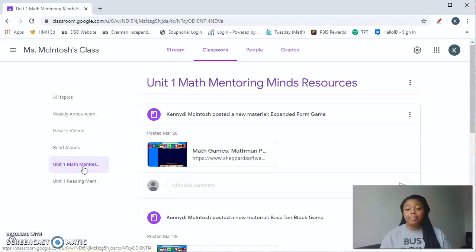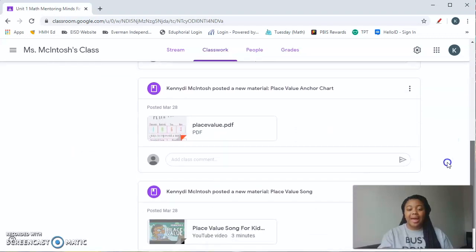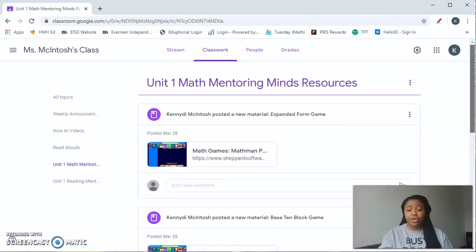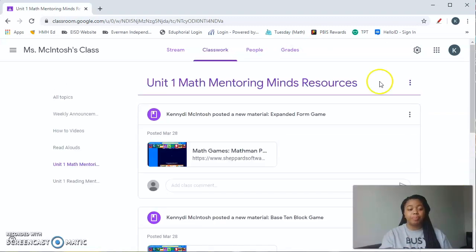So the next topic is the Unit 1 Mentoring Minds resources for math. In our district, their instruction will be on Mentoring Minds, but in our classroom, we're going to have different resources to help them with their Mentoring Minds work. So here I have some resources for math. The students will be starting completely over. Some of this stuff we've already learned at the beginning of the year, and we've continued to learn throughout the year. So I posted 2 games, and I posted an anchor chart, and I posted a YouTube video.